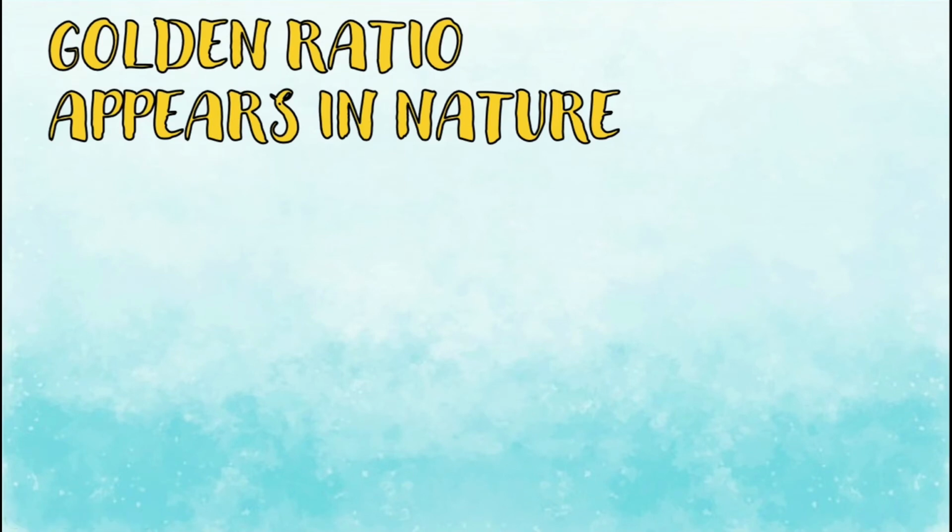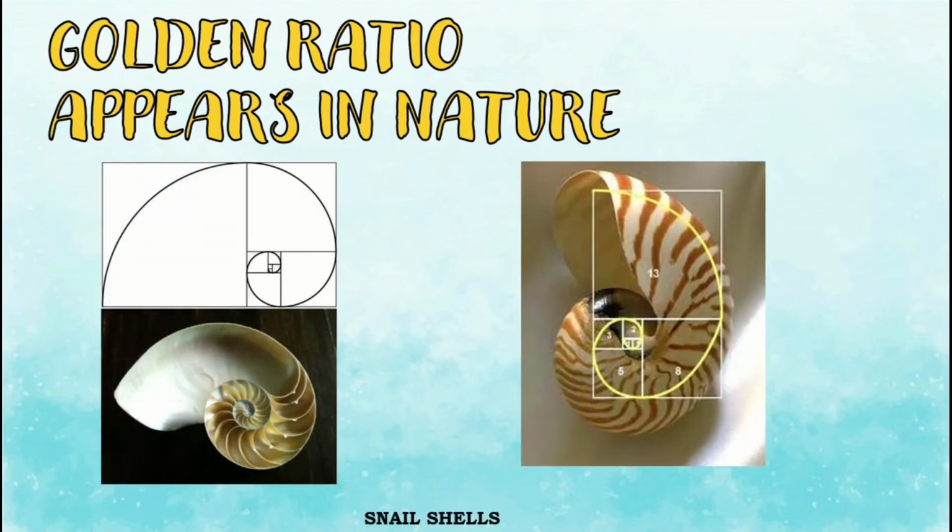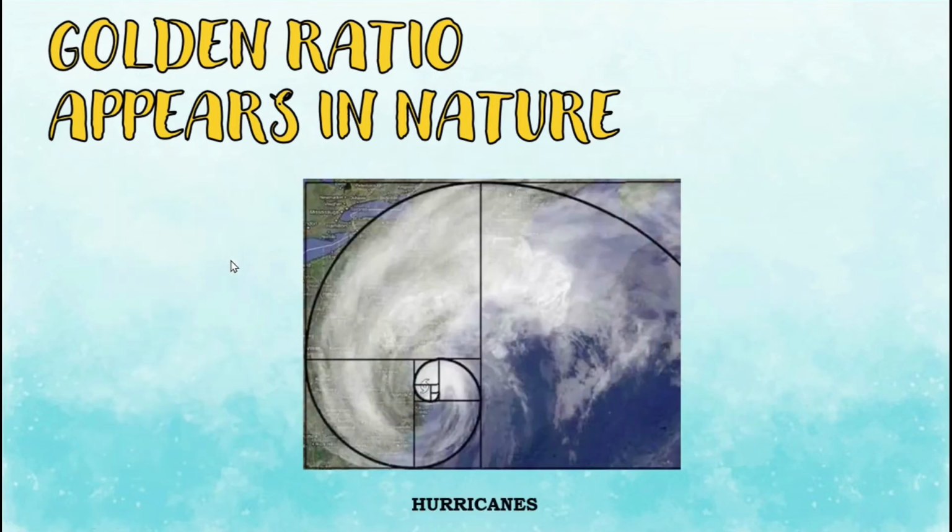The golden ratio can be found in nature. For example, snail shells. As you can see in this picture, the snail shell has a golden spiral of a golden ratio. Next example, hurricanes. We can also observe here that hurricanes also have a golden spiral, or what we call a logarithmic spiral.